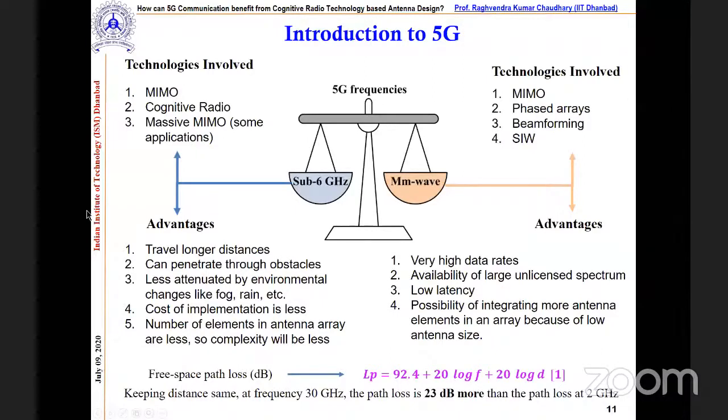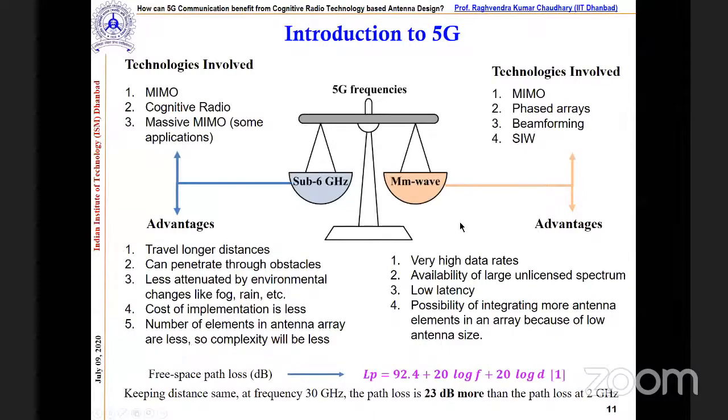And here we have certain advantages of sub 6 gigahertz, like it travels a longer distance, can penetrate through obstacles, and has less attenuation. Definitely one of the major things is the cost, because the infrastructure at sub 6 gigahertz we already have. So we can just develop the things at sub 6 gigahertz. Also, the number of elements in the antenna array is less, correct?